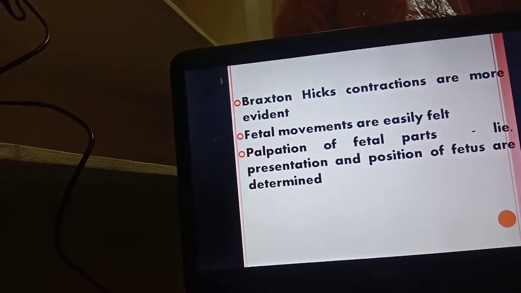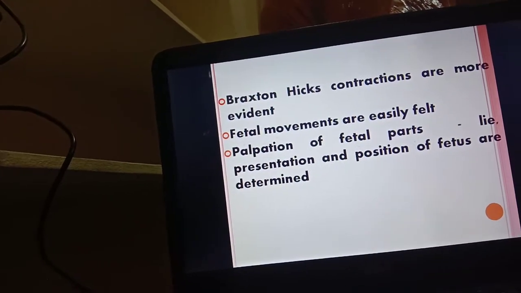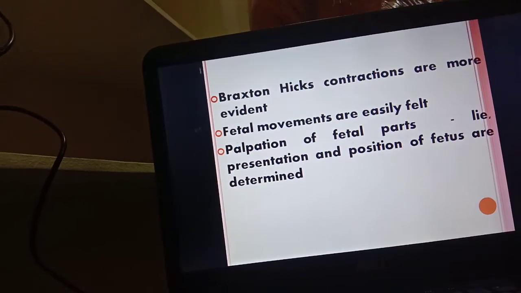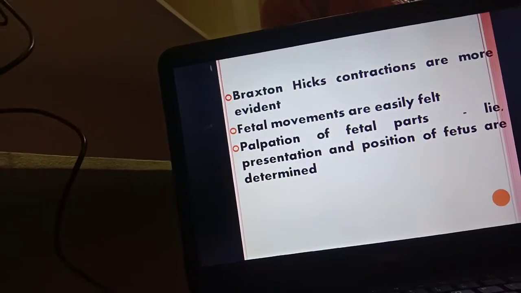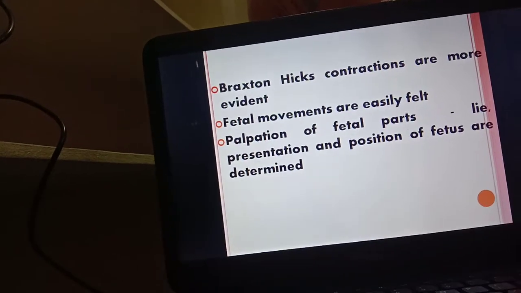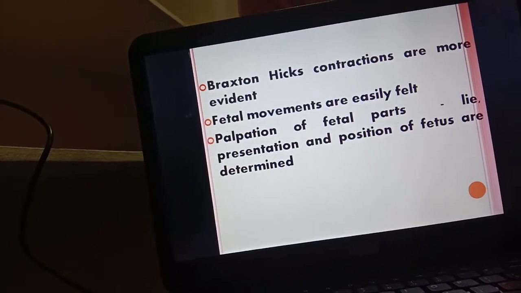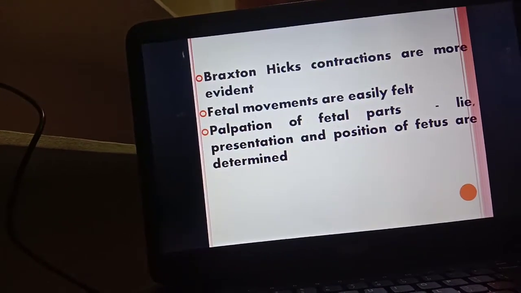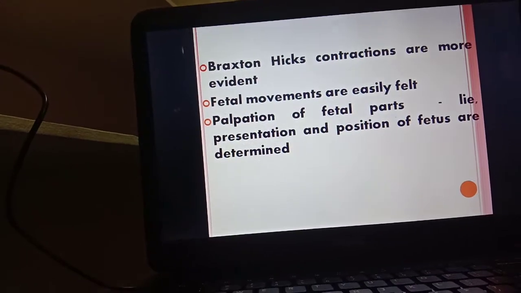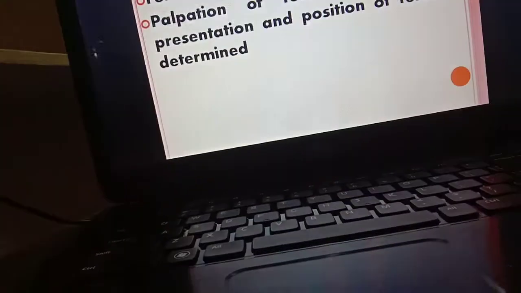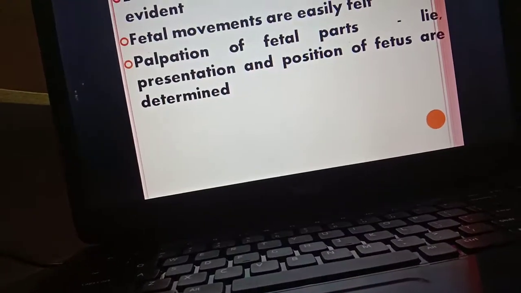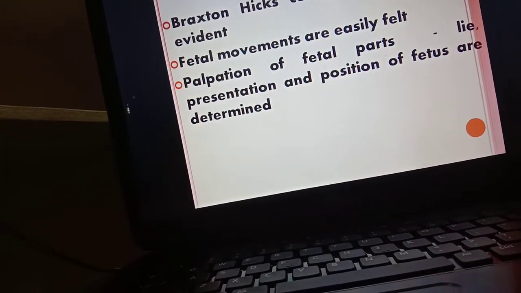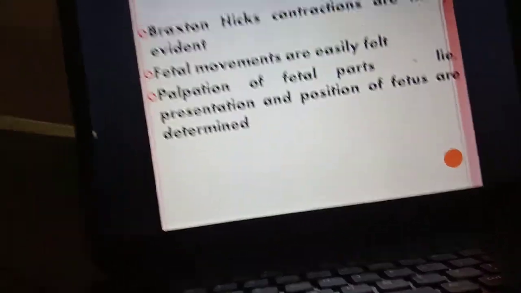And the next one, the fetal movements are easily felt. By palpation of the fetal parts, that is, the lie, presentation and position of the fetus are determined. What happens when you do the palpation during the third trimester? You are able to say the lie. Lie is nothing but whether the baby is in a transverse, longitudinal or oblique position. So you are able to say the presentation, right or left, and the position of the fetus are determined.